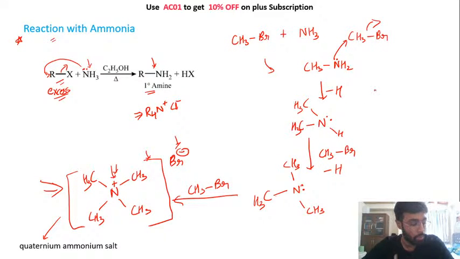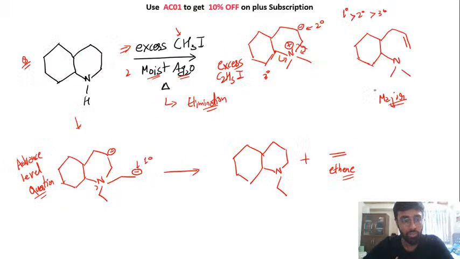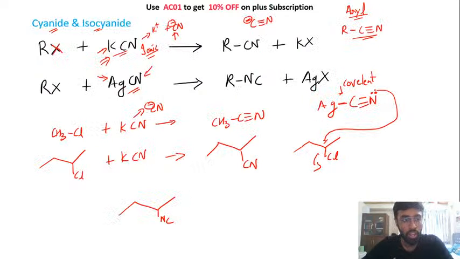ठीक है. अपन ने अमोनिया के साथ रिएक्शन देखा. This was very important guys. We have seen the preparation of quaternary ammonium salt. We have seen different ways in which you can react your quaternary ammonium salt. And finally we have seen the reactions of cyanide and isocyanide. This is your cyanide and this is your isocyanide. Okay. So we have seen the preparation of cyanide and isocyanide.